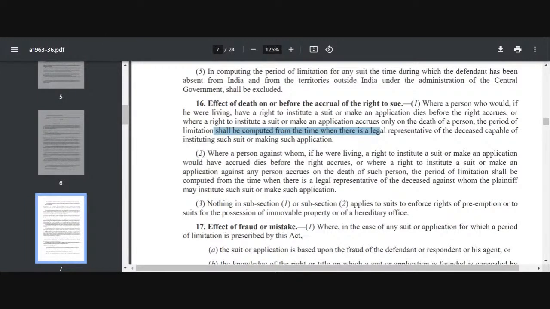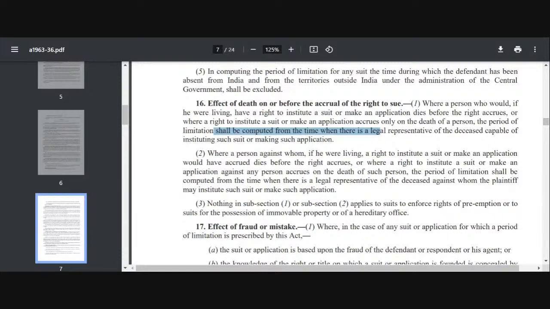So just because he has died, his limitation period or his rights do not end. Those rights will pass on to his legal representative, and when the legal representative is fit and capable of instituting the suit, then he will get that right to institute. Then from that period we are going to compute it.